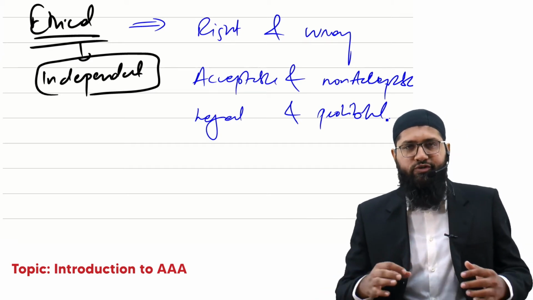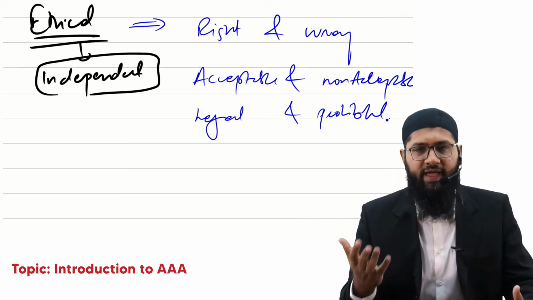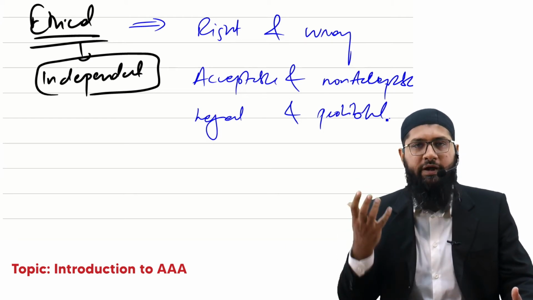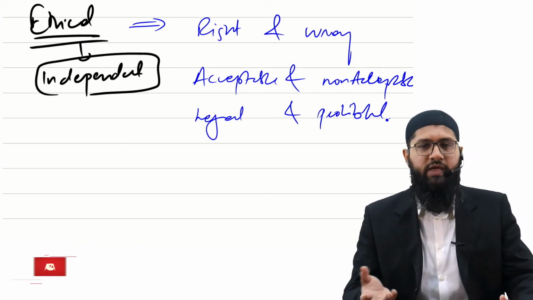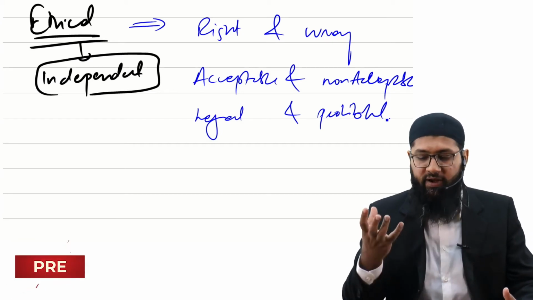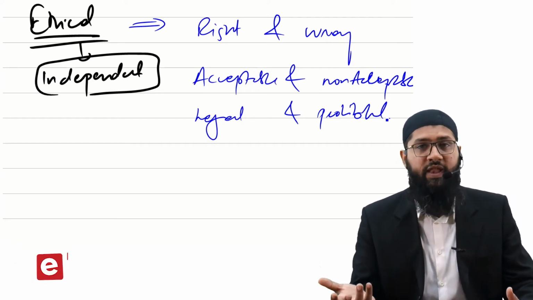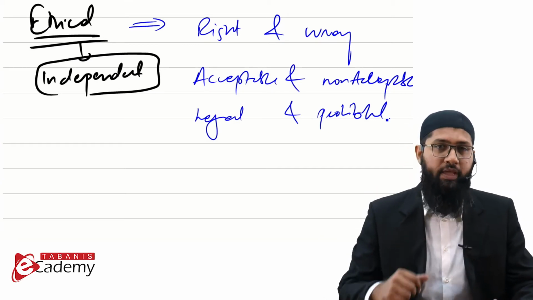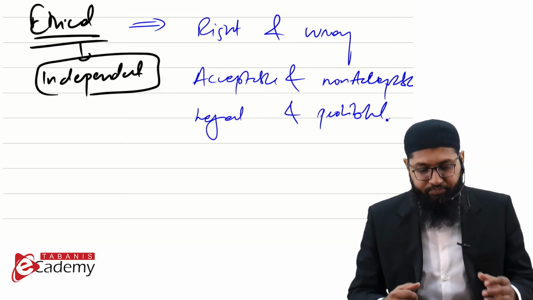So you have studied the code of ethics at the F8 level, but again, the code of ethics is examinable at this AAA level also, and as a student, you would have to make sure that you are prepared for this code of ethics and dealing with the scenarios of the code of ethics. So that is something that you would have to deal with.